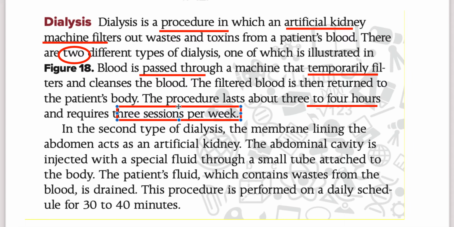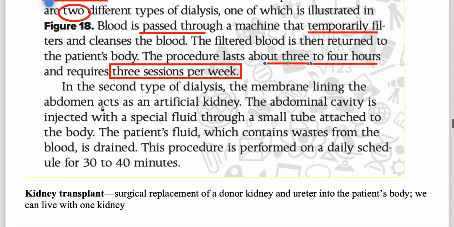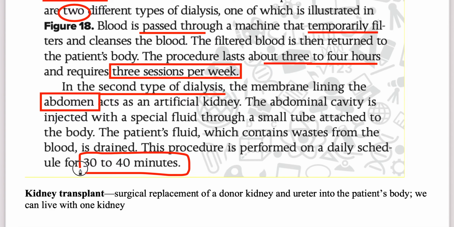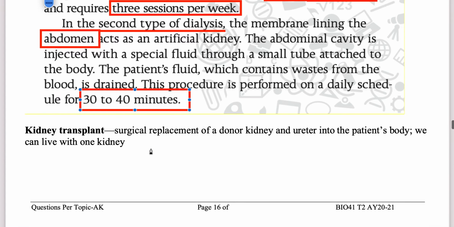The patient has to go to the hospital, stay there, do this for 3 to 4 hours and come back. There is a second type of dialysis in which they connect the machine with the abdomen, which is faster, and it just needs 30 to 40 minutes to finish. But again, this has to be done on a regular basis.